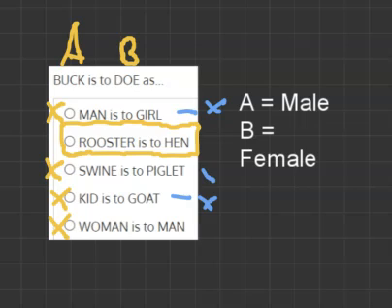And then we're simply left with rooster is to hen and woman is to man. And we can see these are opposites. Rooster is male and so is man, and hen is female and so is woman. So you just have to work out which order it should go in, and if you don't know, it's best to guess. But either way, you're going to end up with rooster is to hen.